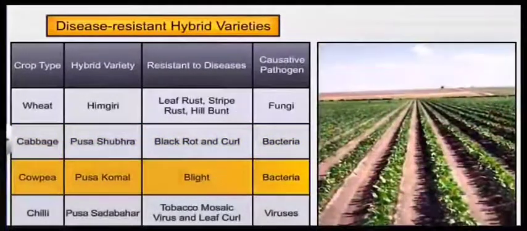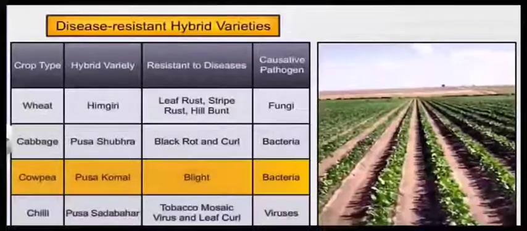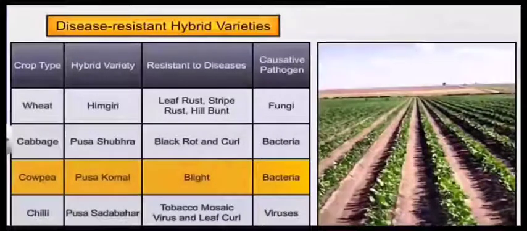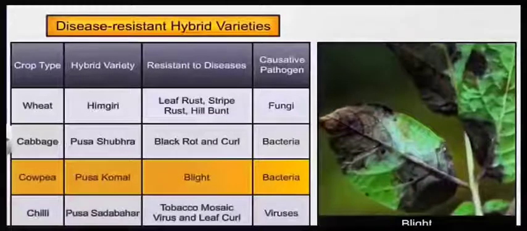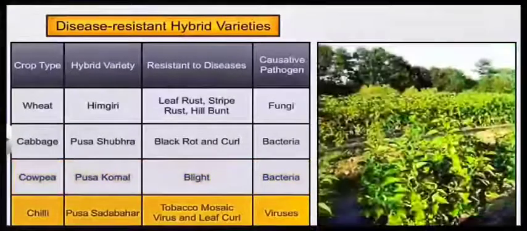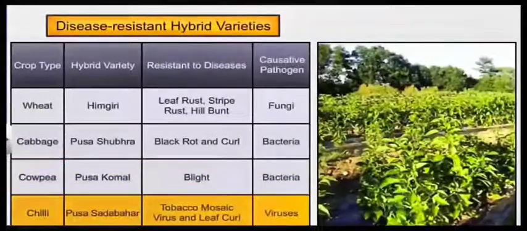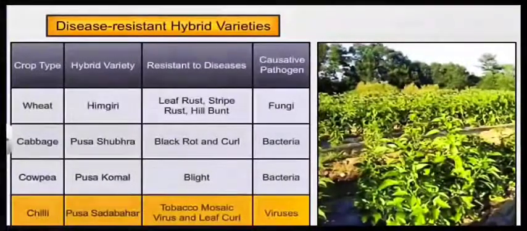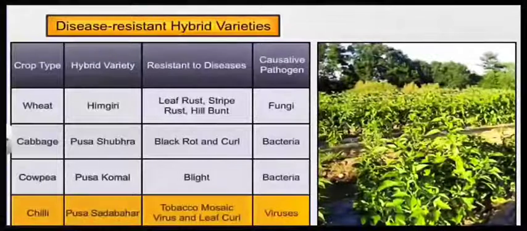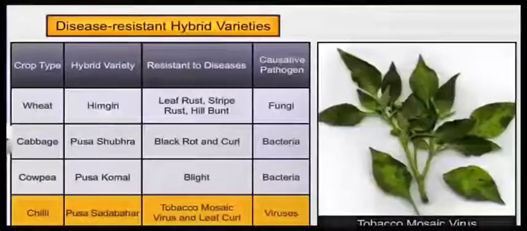Then the next one is Pusa Komal, a variety of cowpea resistant to bacterial blight disease. And the last one is Pusa Sadabahar, a variety of chili which is resistant to viral diseases like tobacco mosaic virus and leaf curl disease.